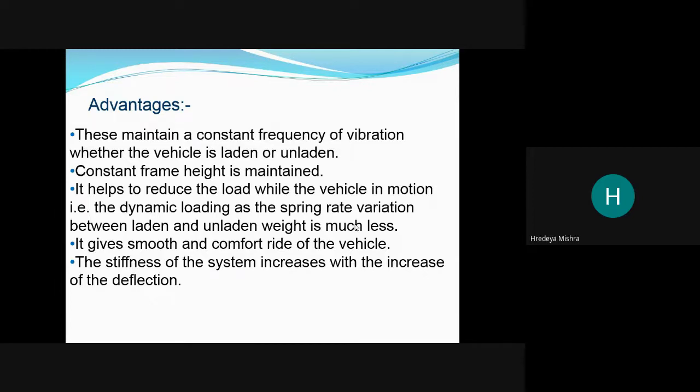If we suppose we have a spring with more stiffness, what does that mean? The deformation of that spring is difficult to occur. If there is low stiffness, then we can easily deform the spring. So if there is more deformation, stiffness is increased to protect against more deformation.